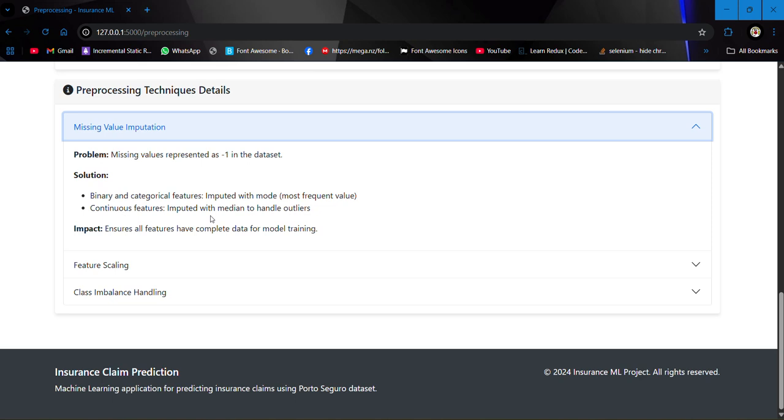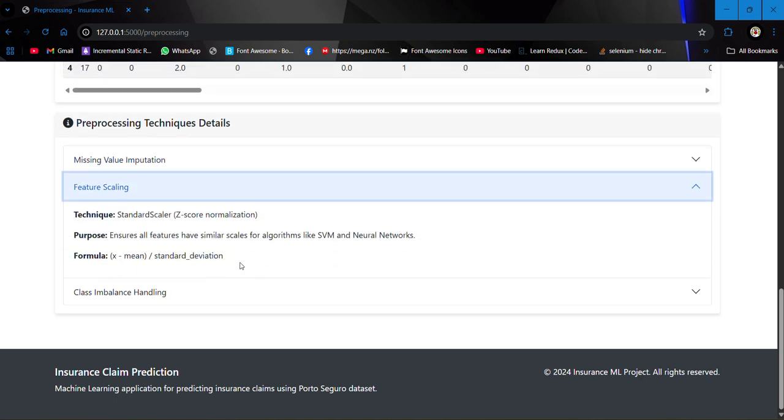So for the binary and categorical features, we are imputing with the mode, the most frequent value, and for the continuous features, we are taking the median to handle outliers. So we get the median in our range so that our values don't exceed the other values above or below the range.